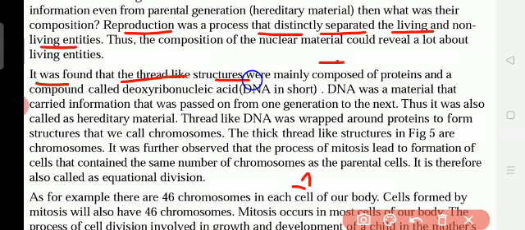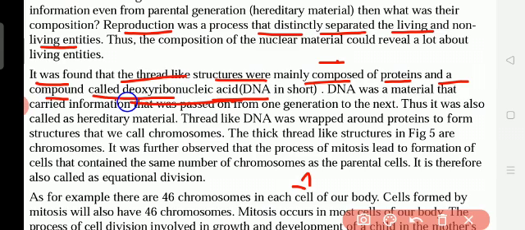Here it was found that the thread-like structures were mainly composed of proteins and a compound called deoxyribonucleic acid, DNA. So what do these chromosomes have? DNA. In the nucleus what is present? Chromosomes are present, and chromosomes have the DNA.